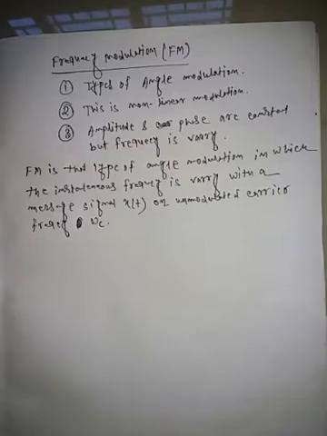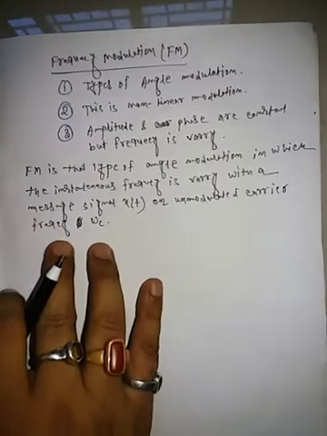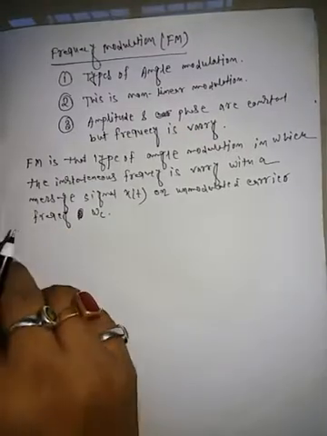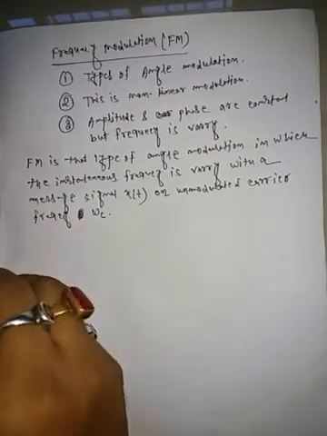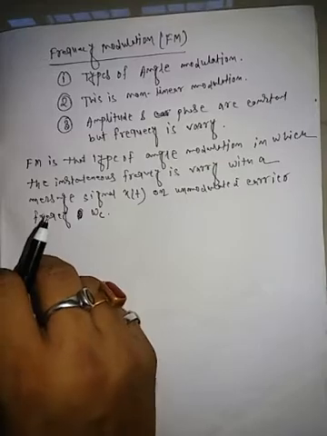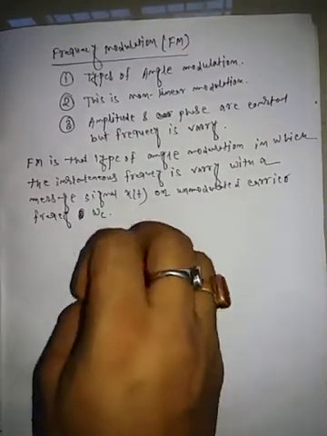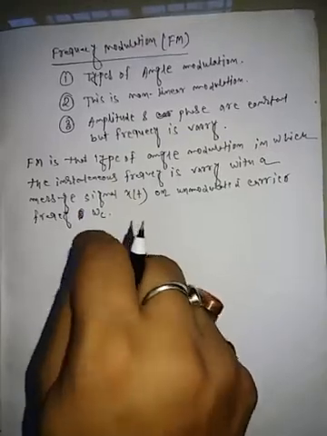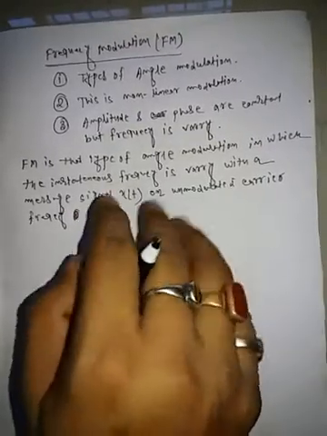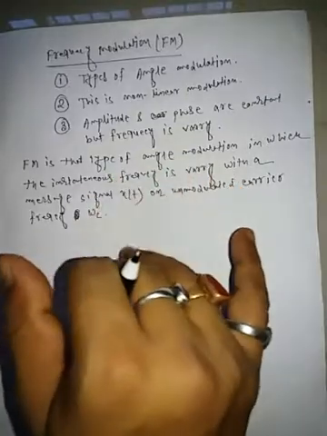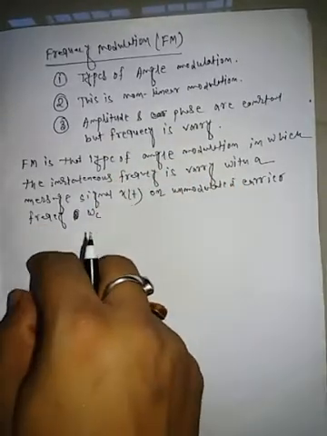Whose instantaneous frequency? The carrier's instantaneous frequency is varied according to the modulating signal, which is the same definition as amplitude modulation, where amplitude is varied according to the modulating signal. Here the instantaneous frequency is varied according to the modulating signal. This is the difference between AM and FM.